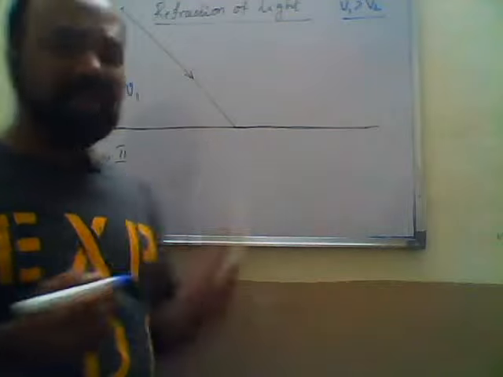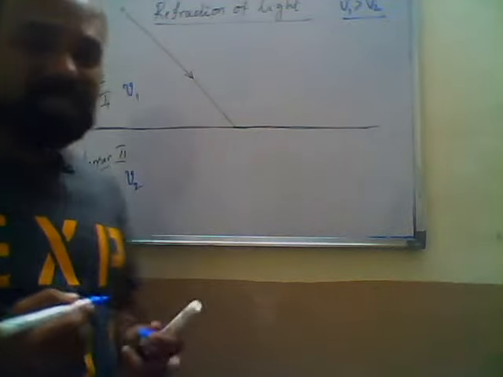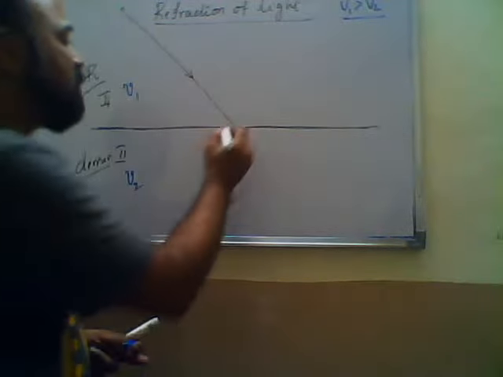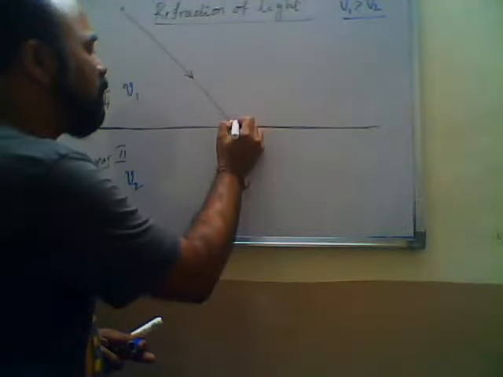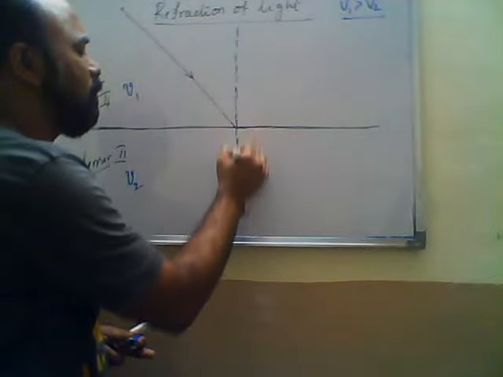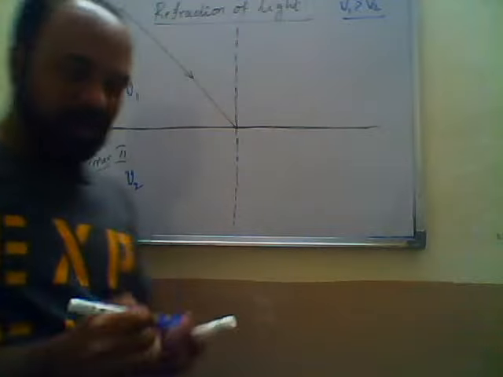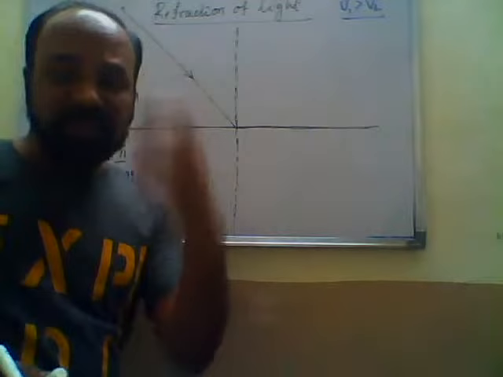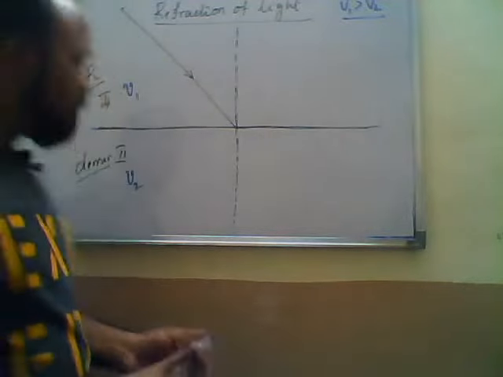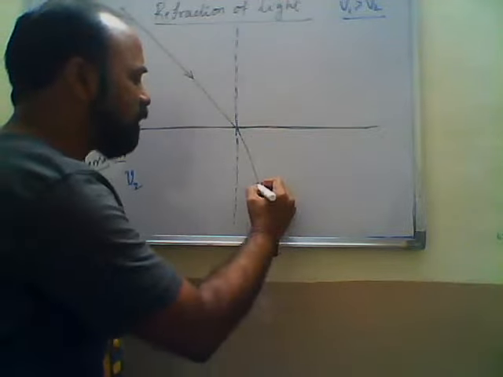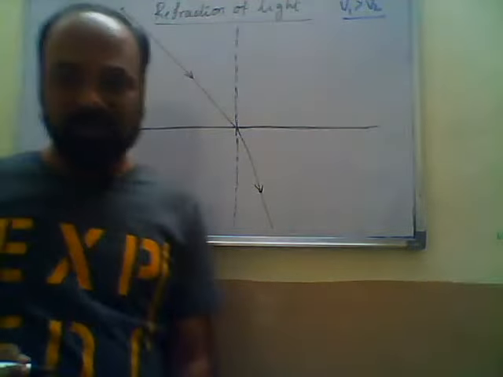I told you already, while a light ray travels from rarer to denser, the speed of light decreases. Now, if you draw one normal here, this is the normal. Because the speed decreases, it is slightly bending towards the normal.